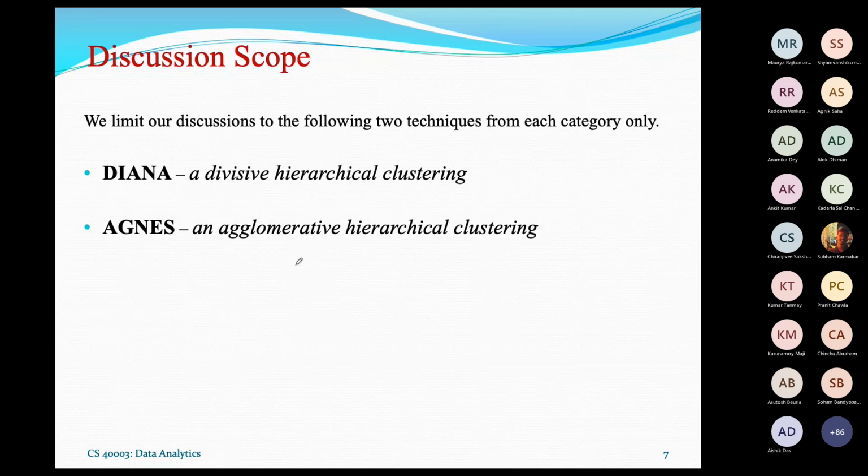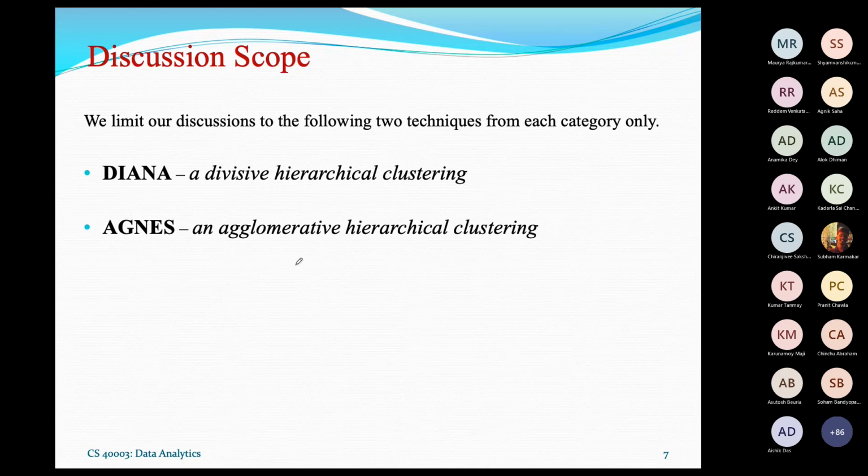Now, there are two base algorithms. One is based on divisive hierarchical clustering, and this base algorithm is called Diana. The other is based on agglomerative hierarchical clustering and is called Agnes. I am calling these two the base algorithms because many other improvements and extensions have been reported based on them.